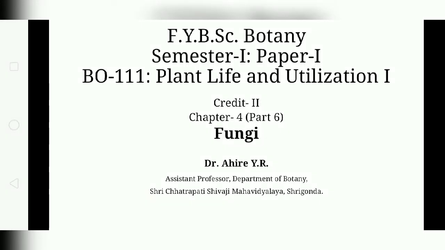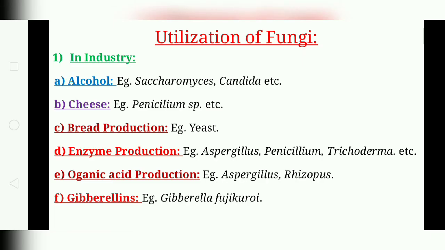So hello students. In this chapter four we'll discuss the classification system and life cycle of Agaricus, and the general characters of fungi. Now today we'll discuss the utilization of fungi. Mostly in the industries, many fungi are used in the production of alcohol, cheese, bread, then enzymes, then organic acids and hormone preparations.